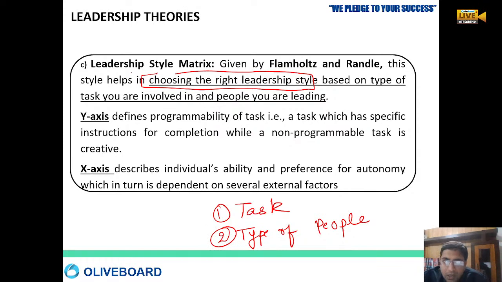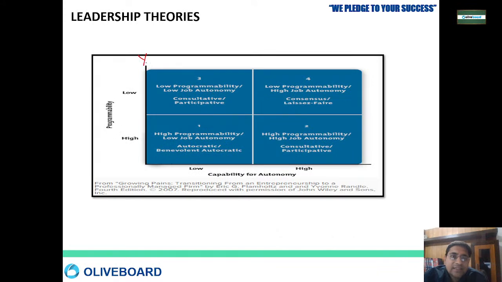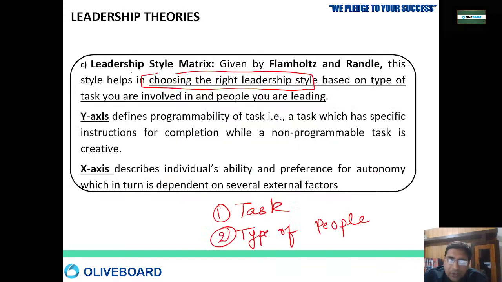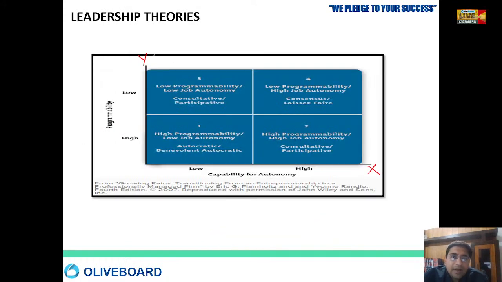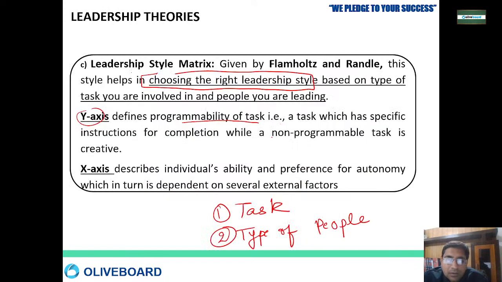Okay, so if you can see over here, this is the y-axis and this is the x-axis. In the y-axis we have the programmability of the task. That is your task.